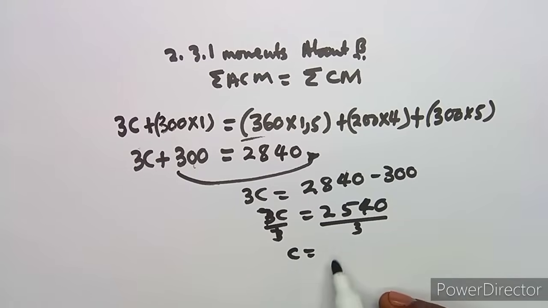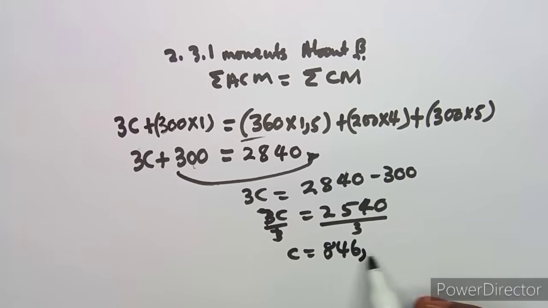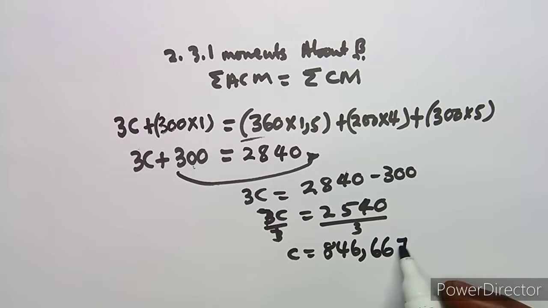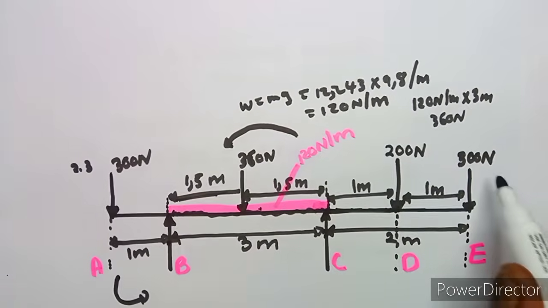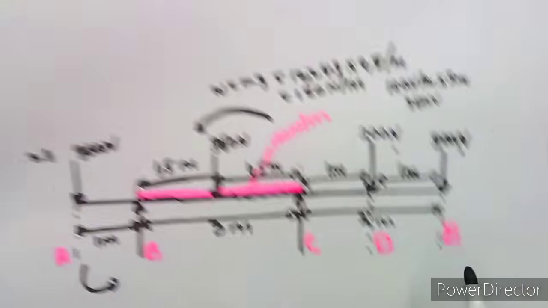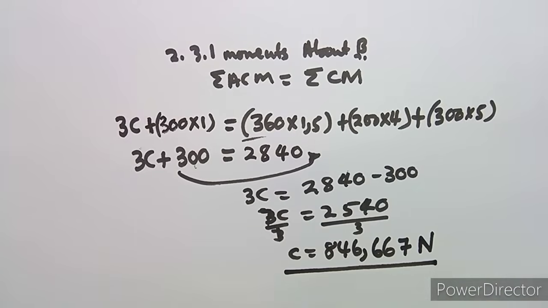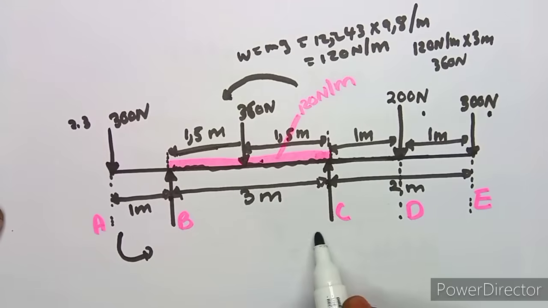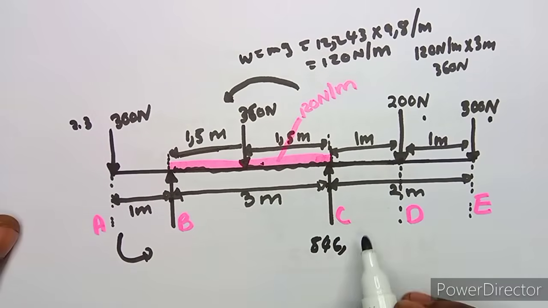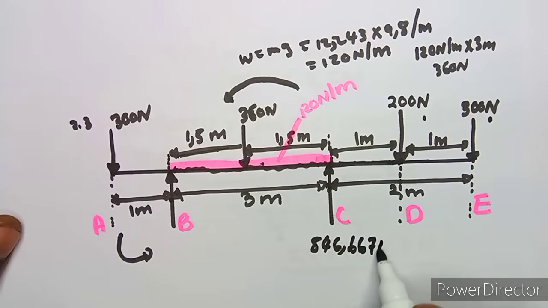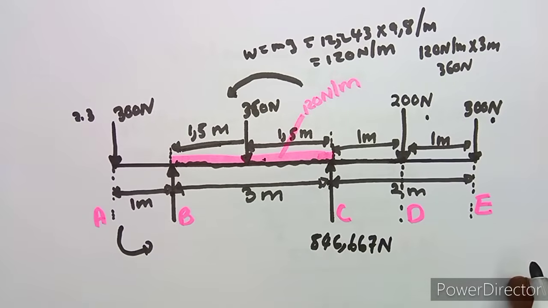And this is going to give us 846.666, and this is going to be 666 and so on. So it's 667, and these are in Newtons. So definitely this one will be in Newton. So this is our C. So it's according to our diagram. Maybe you used left and right, I don't know how you wrote it, but this is our C, which is going to be 846.667, which is in Newton. So that's it guys about the moments.